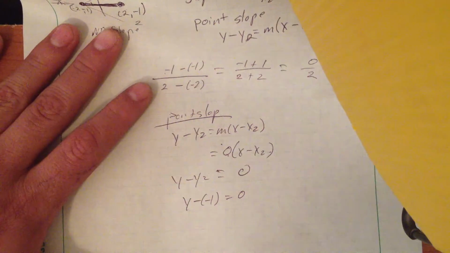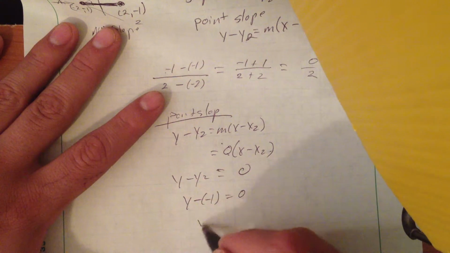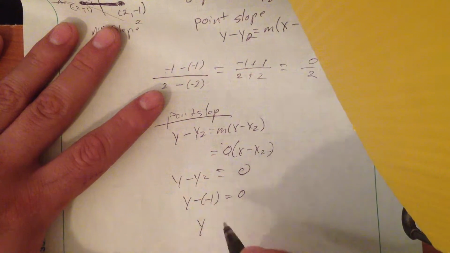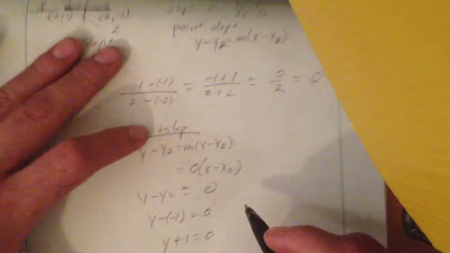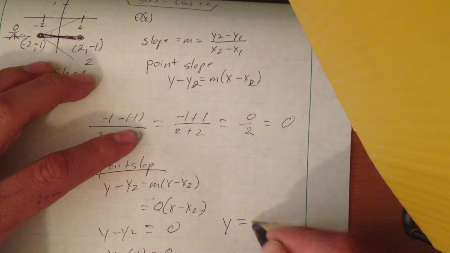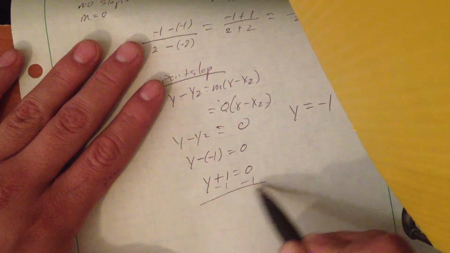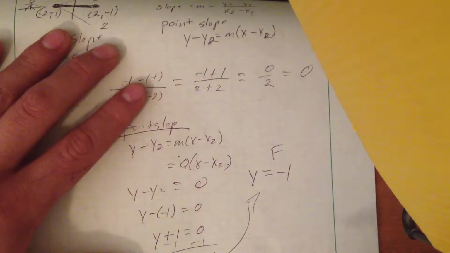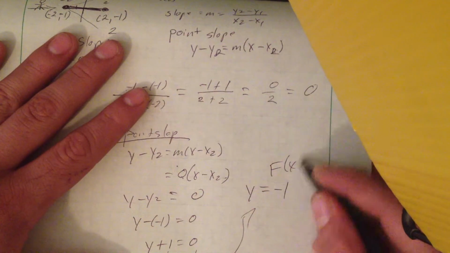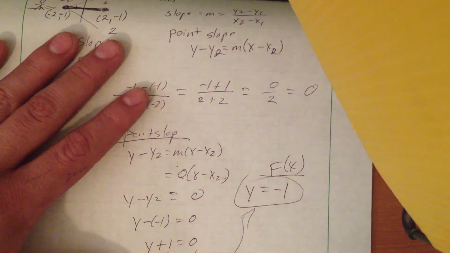Okay. So of course this is becoming an addition. Why? Because a negative times a negative is a positive. So y plus 1 equals 0. To rewrite this whole thing, it's just going to be y equals -1, because all you do is bring the 1 over, so y equals -1. So this is your f of x. This is your value for f of x.